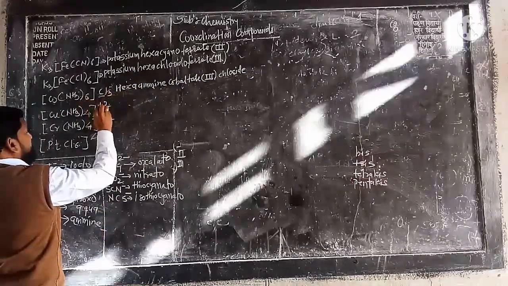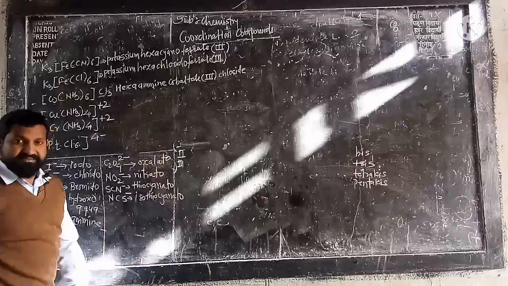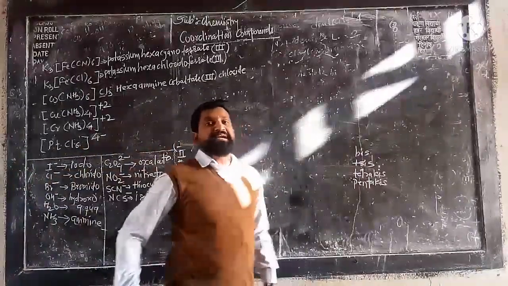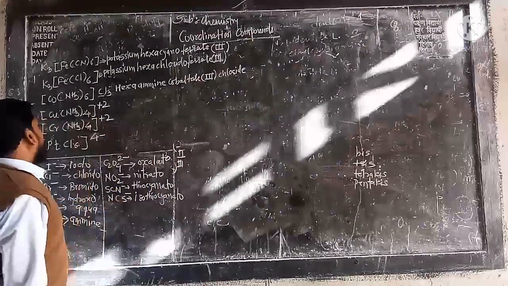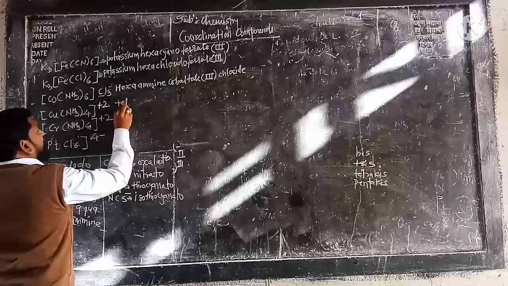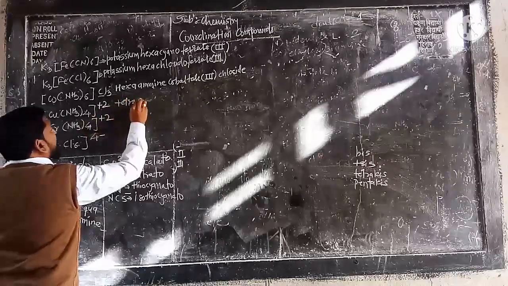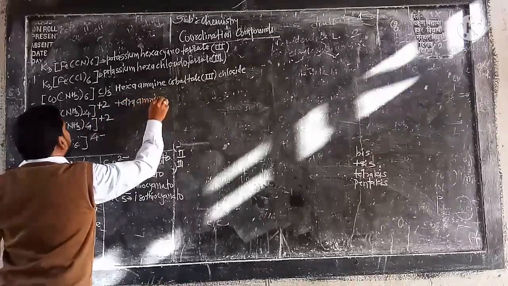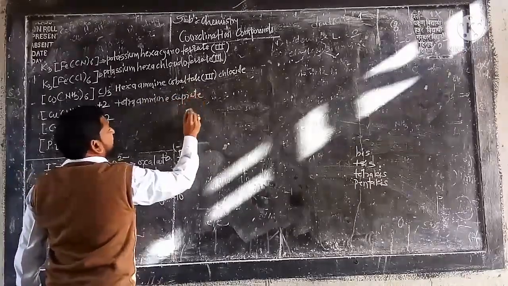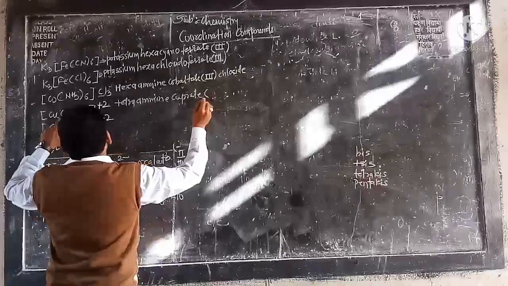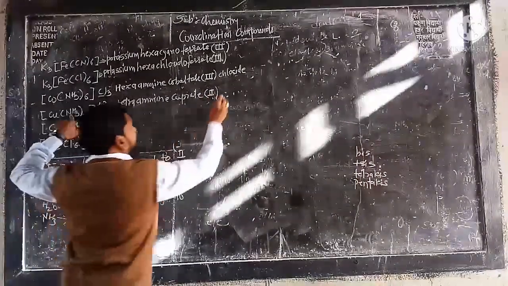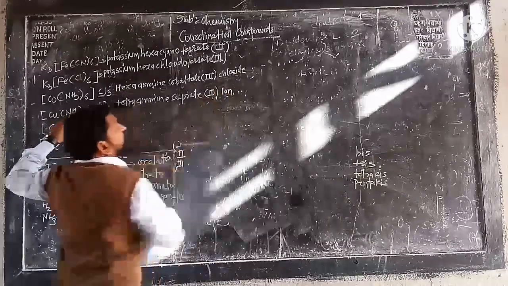After that, see here. Now, this is your cationic complex. Yesterday we have seen what is meant by anionic complex and what is meant by cationic complex. So this is your cationic complex. So it will become how? See here. Tetraamine, like this. Cuprate, how many oxidation state? No doubt +2, because ammonia is the neutral ligand, and don't forget to write here ion, because it is the ion.